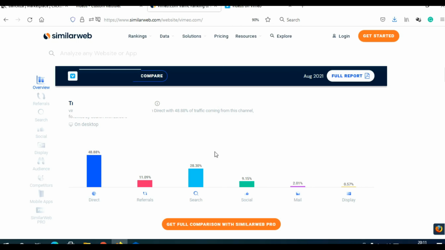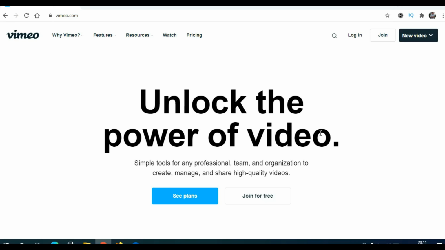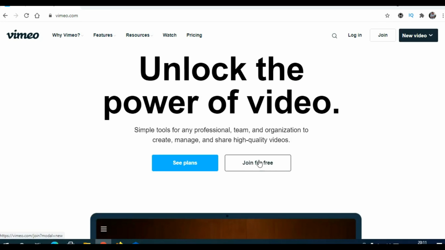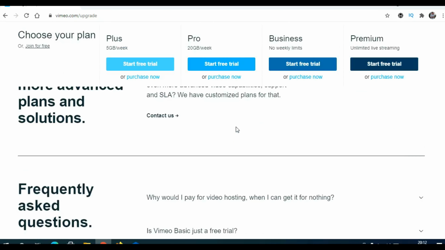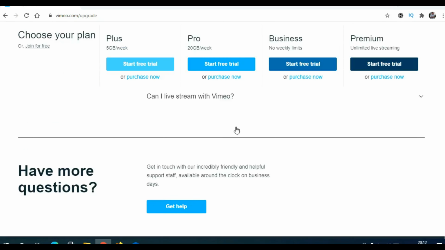And that is the best kind of traffic. And the website that we are going to use is called Vimeo. And Vimeo is actually a YouTube competitor. It's exactly the same. It is a video hosting platform. And all you have to do is just click here on join for free and you can create a free account. Now, after you create your free account, they will actually offer you different kinds of premium plans, but you don't really need that. All you have to do is just scroll to the bottom and click on proceed to your profile, and that's it.